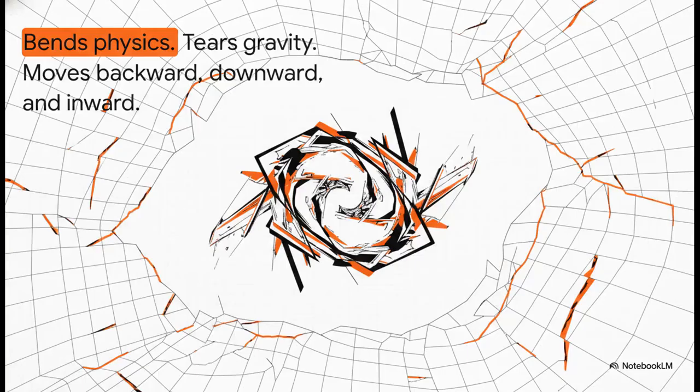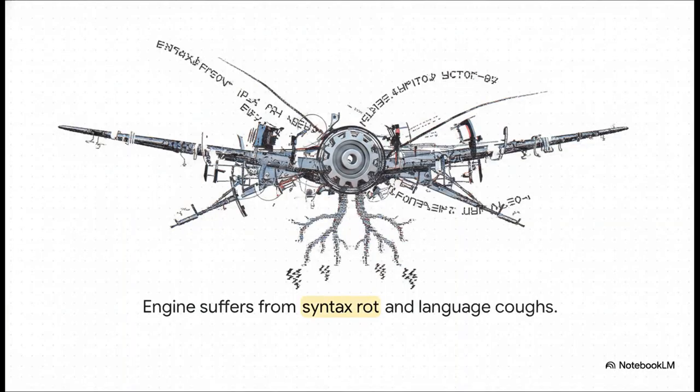To survive this upside-down black and white recursion of the Neo-Kawaii landscape, the plane has to abandon standard flight paths completely. It literally bends physics and tears gravity. Navigation means moving backward, downward, and inward into the recursion itself, folding directly back into Eveline's own psyche. Because of this bizarre setup, the flight is entirely linguistic and narrative. The plane is described as a recursive libretto, flown by the ruins of the century rather than any mechanical thrust. The V12 engine doesn't suffer from oil leaks or blown gaskets. Instead, it suffers from syntax rot and literal language coughs.